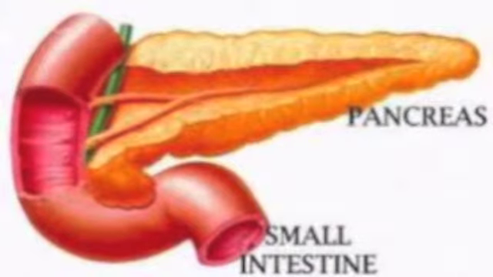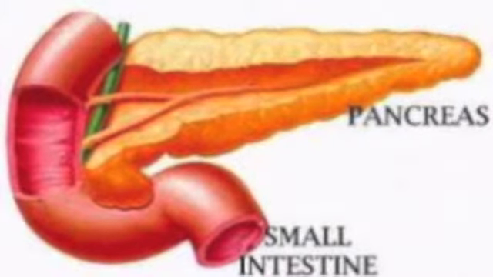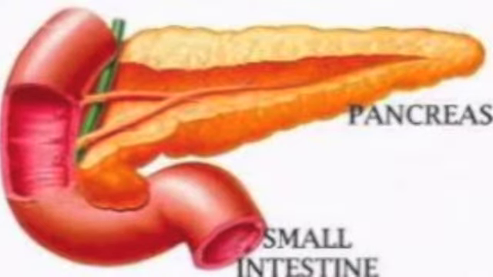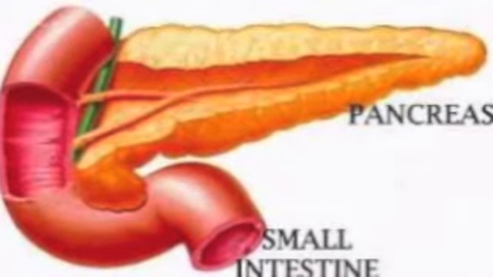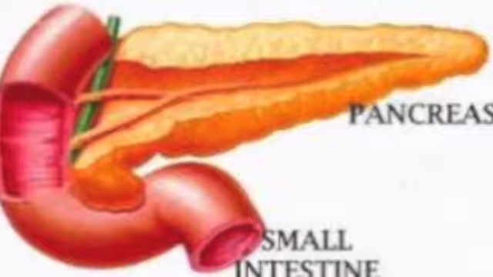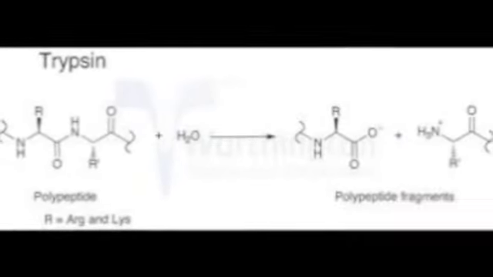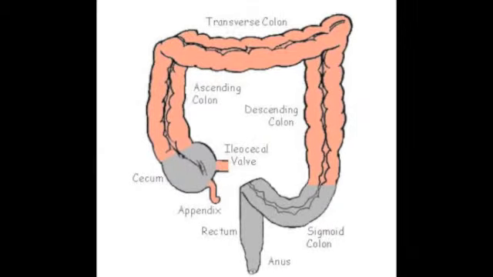The pancreas is the body's second largest gland. It secretes insulin, a hormone essential to digestion. Pancreatic juice neutralizes acidic chyme as it enters the duodenum. Trypsin is a protein digestion enzyme in the pancreatic juice. The ileocecal valve connects the small intestine to the large intestine.